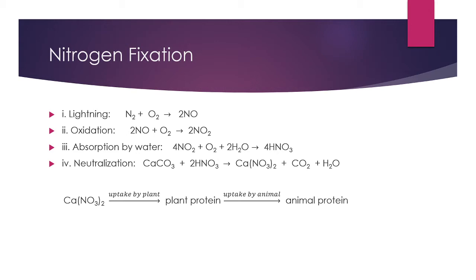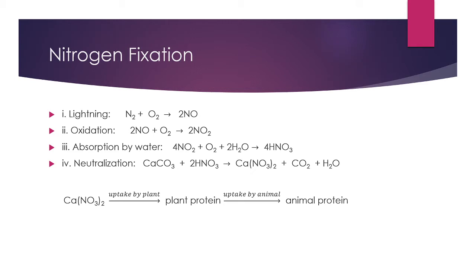So for fixation of nitrogen, first of all, the plant should uptake the nitrogen. How do plants uptake nitrogen? So we know that nitrogen exists in air, that is 70% of air is nitrogen. If lightning occurs in the cloud, then nitrogen and oxygen react to form nitric oxide, then oxidation occurs, and then nitric oxide turns into nitrogen dioxide. This is a very natural process.